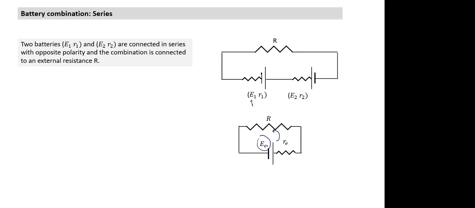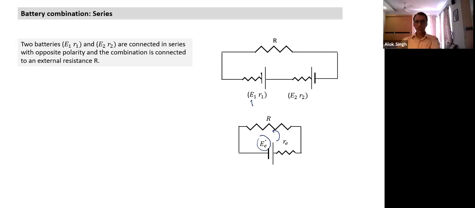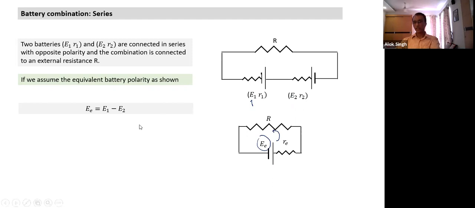So in this case, if I assume equivalent EMF with this orientation, E1 is positive, E2 is negative. If we assume equivalent battery polarity as shown, then E1 is positive, E2 is negative. Equivalent EMF will be equal to E1 minus E2. Understand which we take positive and which we take negative depending on the polarity of the equivalent battery we have assumed. This becomes critical when values are not defined. If values are known, suppose this EMF is 5 volts and this is 2 volts, I know I have to take the equivalent EMF in this direction.